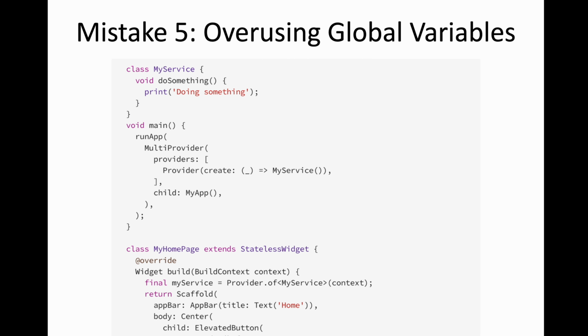Next, overusing global variables, which is a very bad idea. You don't want to overuse global variables. Rather, you can use some state management. In this case, it could be Provider. Okay, so have a Provider in your main, and then use the service of this Provider and call the necessary method so that you don't have to overuse them globally.